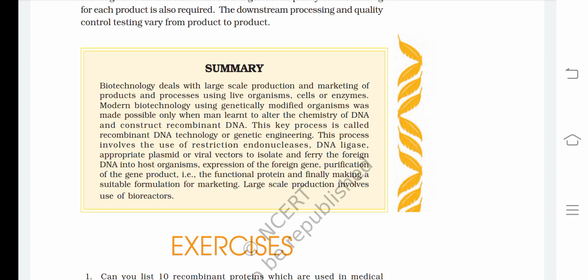This process involves the use of restriction endonucleases, DNA ligase, appropriate plasmid or viral vectors to isolate and ferry the foreign DNA into host organisms, expression of the foreign gene, purification of the gene product, that is, functional protein, and finally making a suitable formulation for marketing. Large scale production involves use of bioreactors. So here our chapter ends.